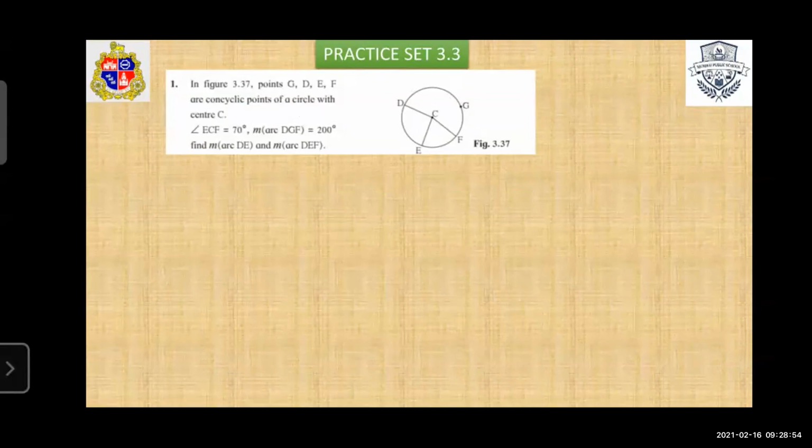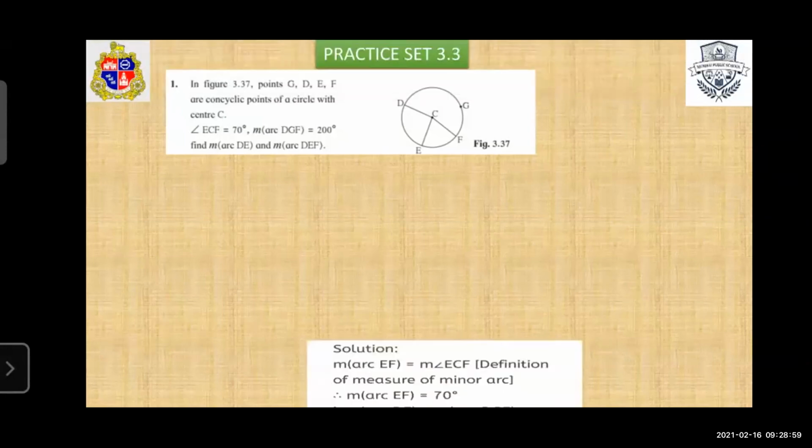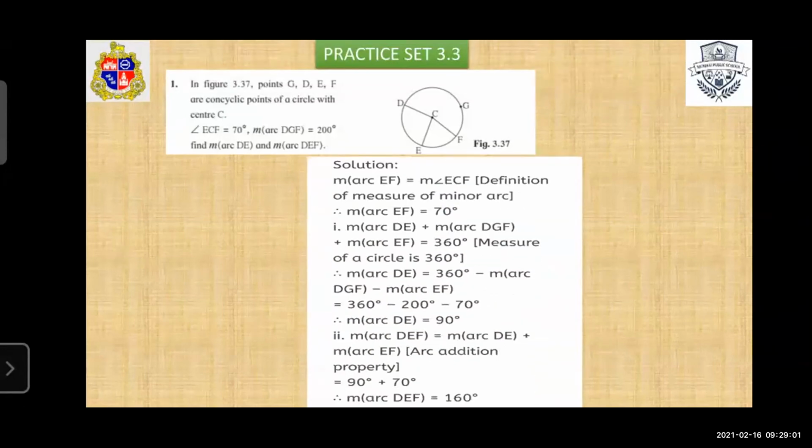So find measure arc DE and measure arc DEF. Solution: the angle is given, so measure arc EF is equal to angle ECF, by the definition of the measure of a minor arc. ECF is 70 degrees. Therefore, measure arc EF is equal to 70 degrees.